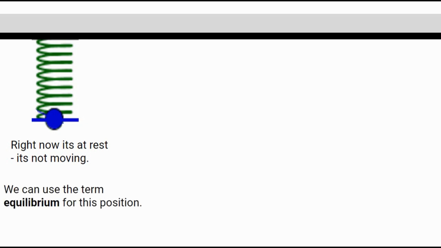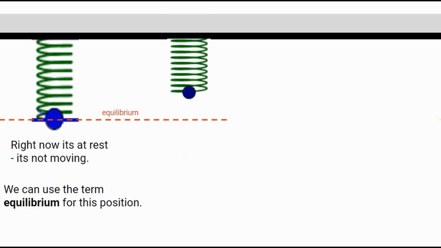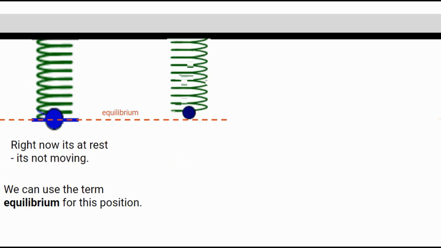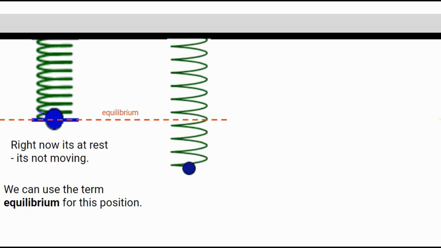But right now the ball is hanging from the spring and it's not moving, so we could say that it's at rest. The name that we give to the position that the ball is in here is called its equilibrium position. It's called this because the forces that are acting on it, gravity pulling down and the spring pulling back up, are equal. So we call it equilibrium. Now if we were to push the ball up or down, we'd disturb that equilibrium and the ball's going to start to bounce.